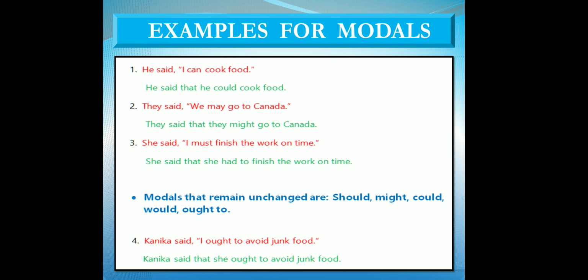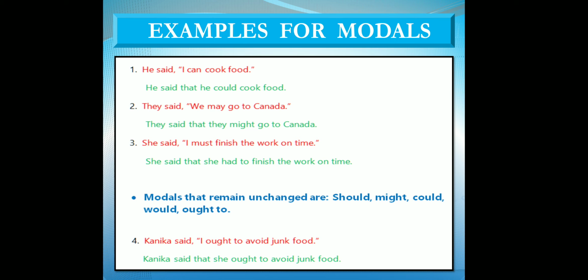We need to change reported speech according to the tense only when we have the reporting verb in past tense. It means said should be there. He said, I can cook food. Then we will change it into indirect speech like he said that he could cook food. It is a simple sentence, and to remove the inverted commas we will use the word that like a conjunction.